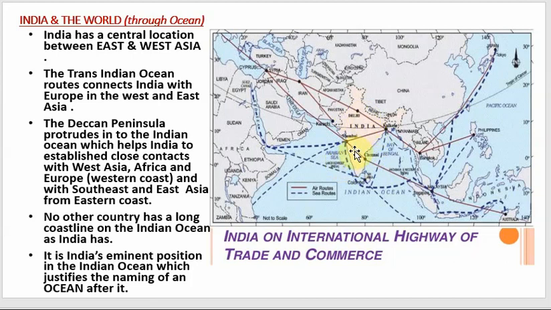Now if we talk about the coastline of India, we have a very long coastline, stretching right from Gujarat to West Bengal. And the southern part of India actually protrudes towards the Indian Ocean. So no other country has such a long coastline in the Indian Ocean as India has. This is visible from the world map. And that is why the Indian Ocean is named after our country India, which actually justifies its naming also.